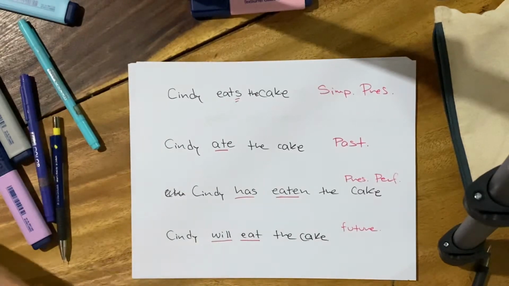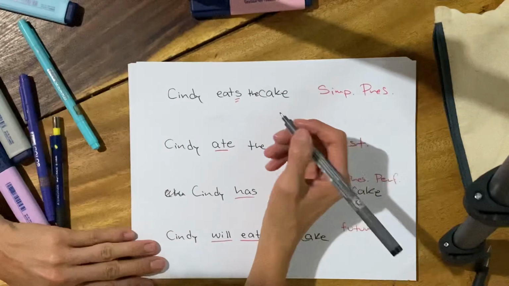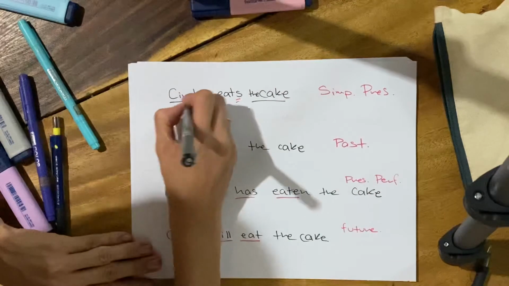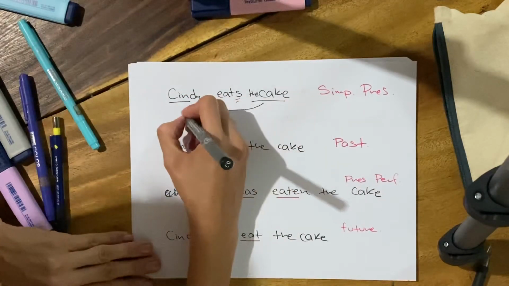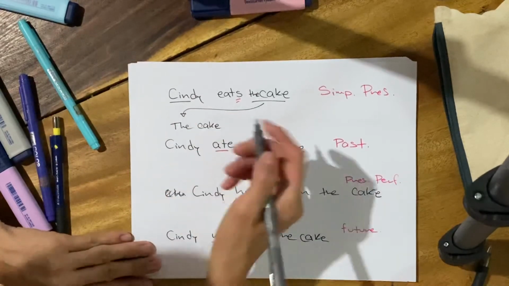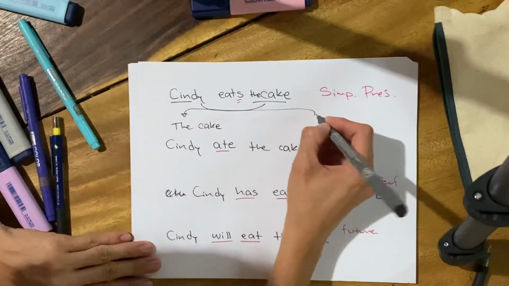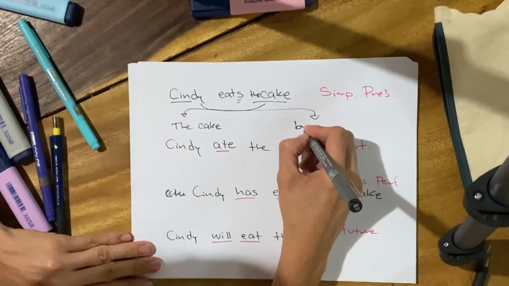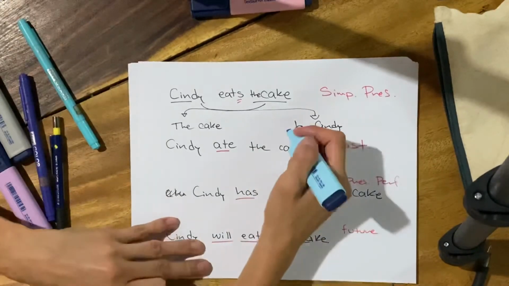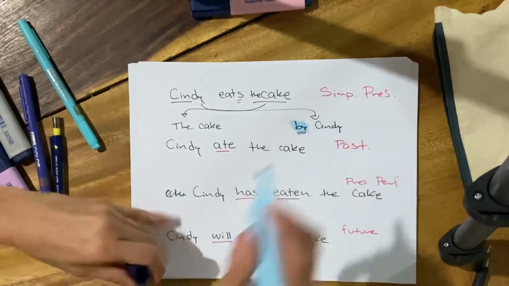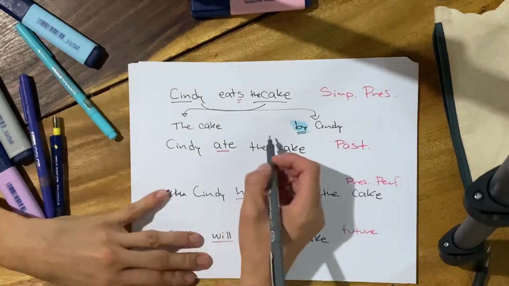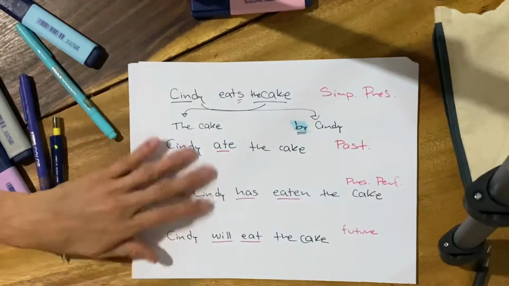So, of course, the first thing to be done is what? What is the first thing to be done? The first step is to change the object to the subject position, cake, and in this case we're going to maintain who at the end, adding by. Alright, so then we need to change what is in the middle, which is in this case the verb tense.